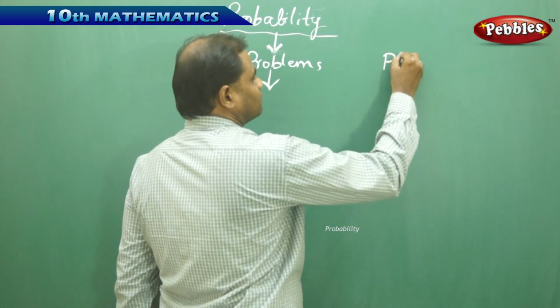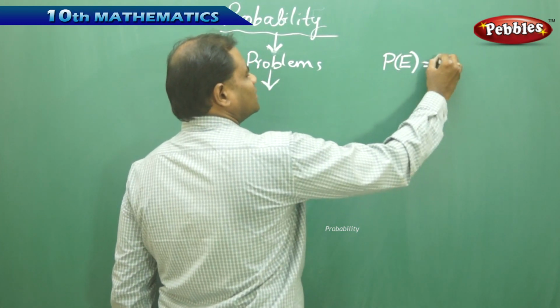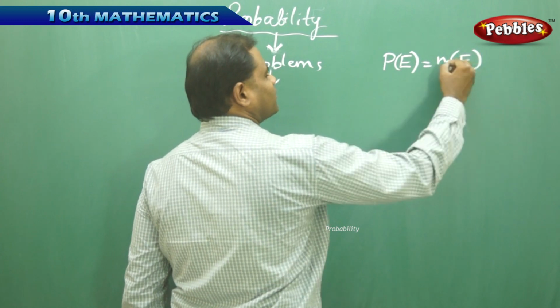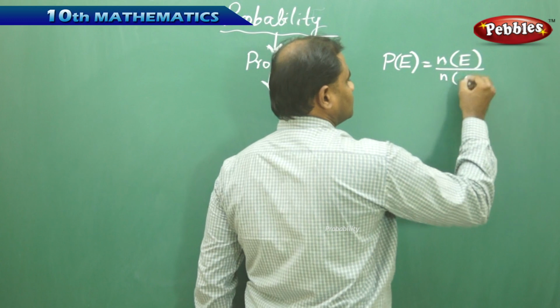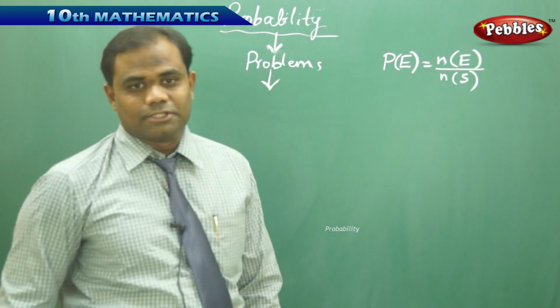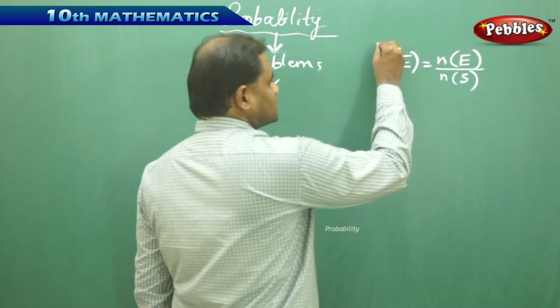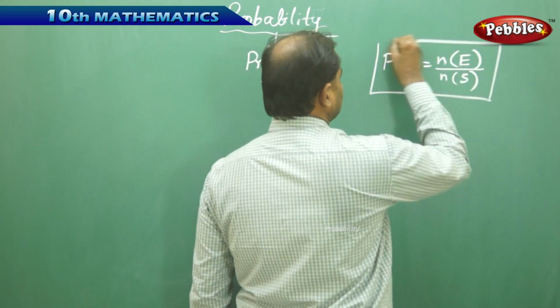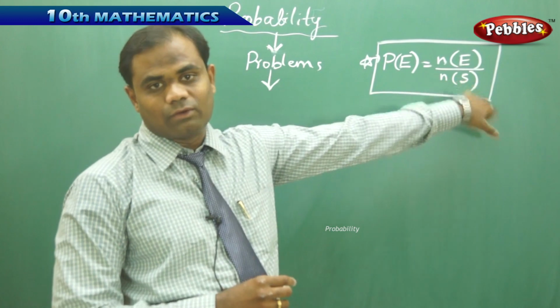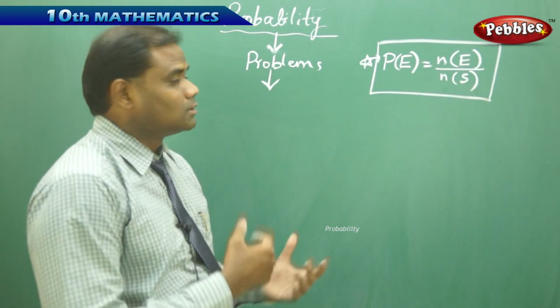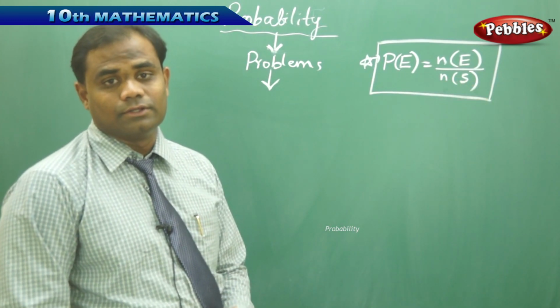The probability of occurrence of an event E is given by the number of outcomes favorable to event E divided by the total number of outcomes, which is the sample space. Therefore, the formula is P(E) = n(E) / n(S), which we use to find probability.